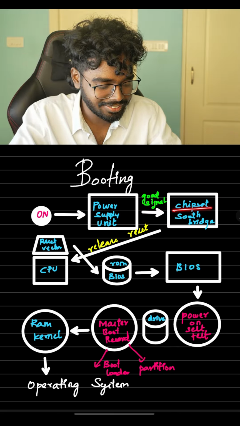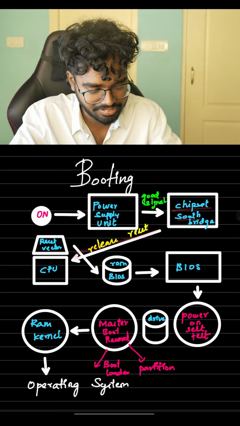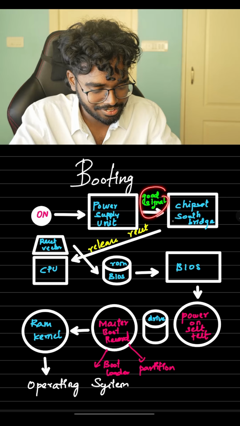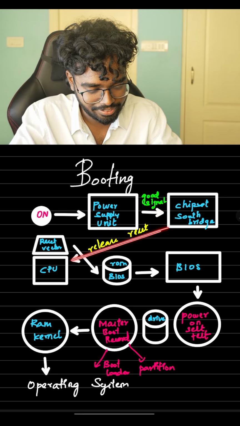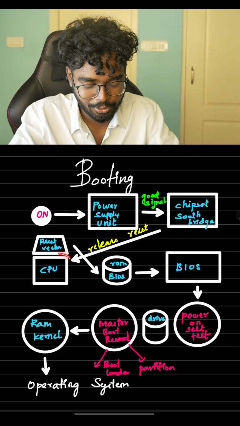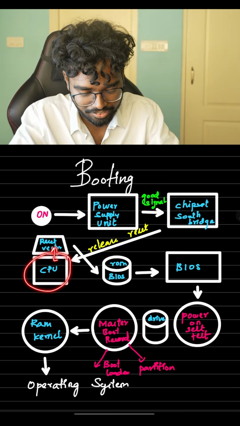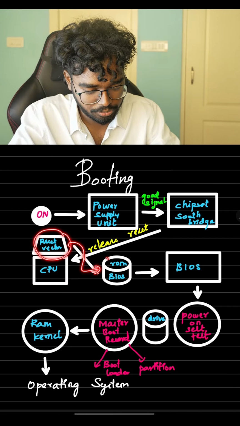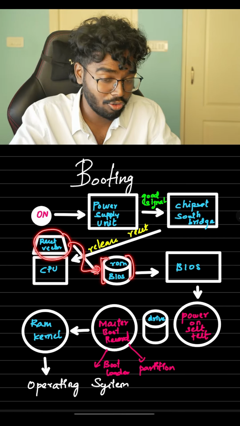This chipset is the reason the CPU is put into a reset state until this good signal is received. Now, this good signal is received, right? So this chipset will release the reset state of the central processing unit. Now the brain of the computer, the CPU, will come into the picture, and it has embedded hardwired information which will have the information of BIOS, who is known as the main guy of booting.